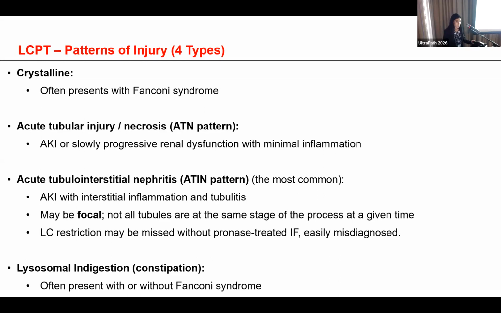Light chain proximal tubulopathy has several patterns of injury. The crystalline form, which often presents with Fanconi syndrome; the acute tubular necrosis or the ATN pattern, which can present with acute or slowly progressive renal dysfunction with minimal inflammation; and the acute tubulointerstitial nephritis or the ATIN pattern, which is the most common one. It can present with acute or slowly progressive renal dysfunction with interstitial inflammation and tubulitis.